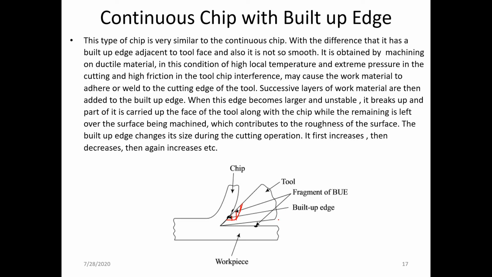And why is this? Because the chip which is flowing gets collected, and after that it gets removed from the rake surface. When it is getting removed from the rake surface, it is removing a certain portion of the cutting tool, and because of that wear is formed there, and that wear is nothing but the crater wear which can be observed on the cutting tool.